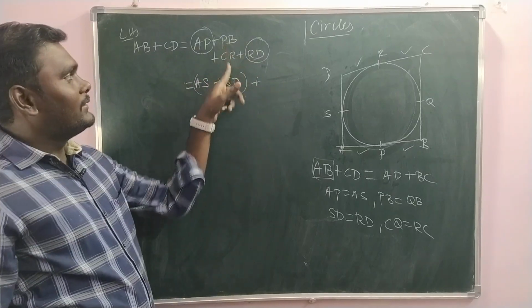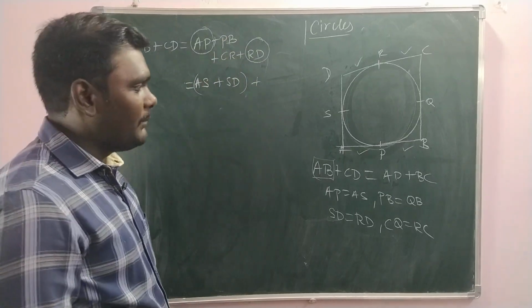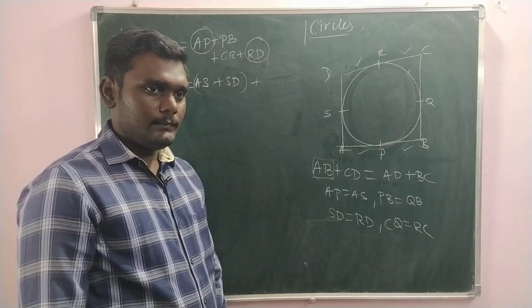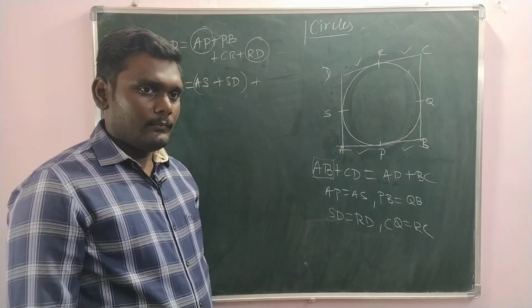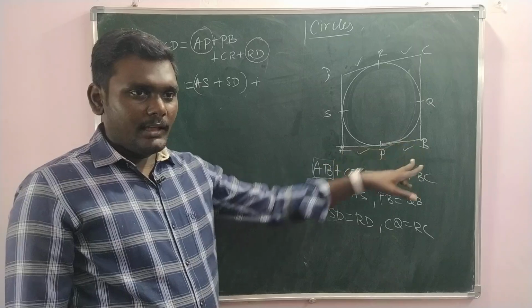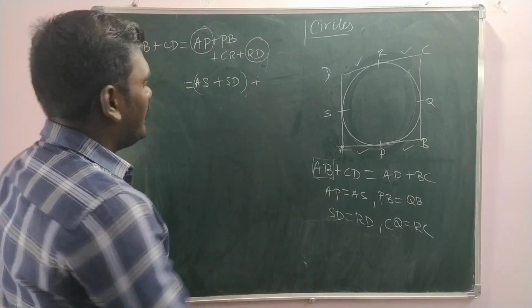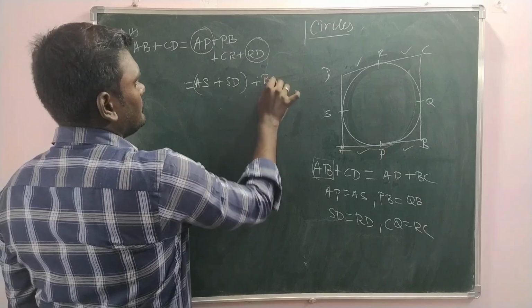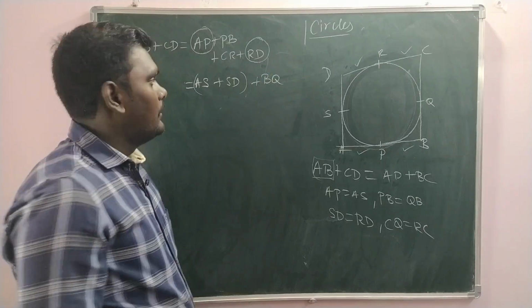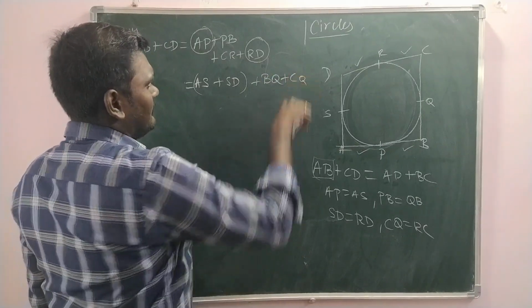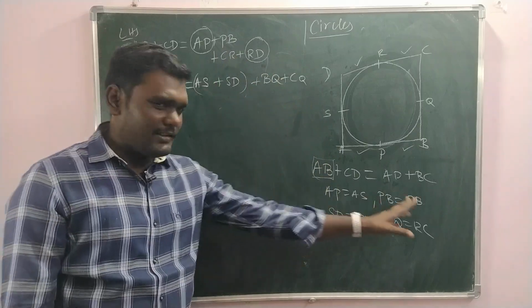In a similar way, can you suggest how this could be done? Instead of PB, what can we write? Mark it in the diagram itself. Instead of PB, we can write BQ. That's all. Did you bother about whether these equations hold or not?